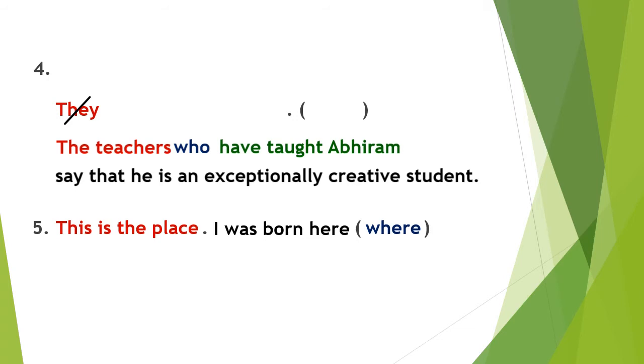Where denotes, where refers to place. This is the place, I was born here. Where denotes the place. ఇక్కడ వేర్ అనే వర్డ్ ప్లేస్ని రిఫర్ చేస్తుంది. మరియు in these two sentences the subjects are different. This is the place is the different, I is the different. So if the subjects are different, the relative pronoun should be written in between the two sentences.